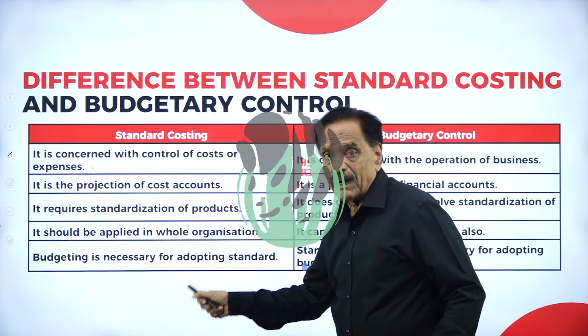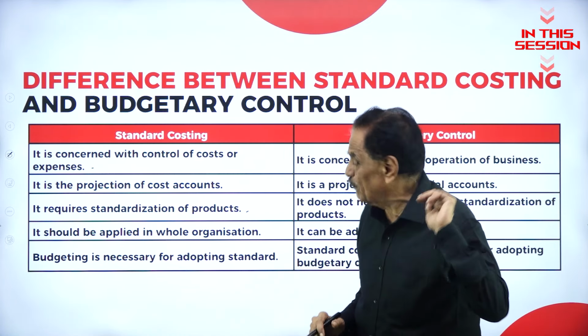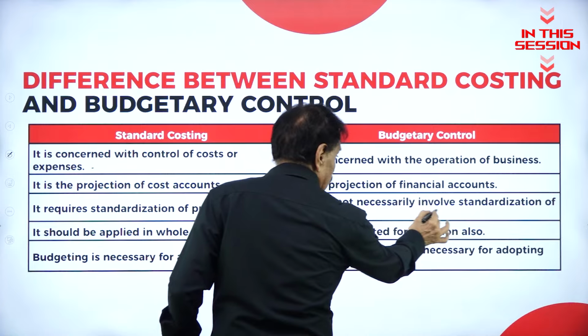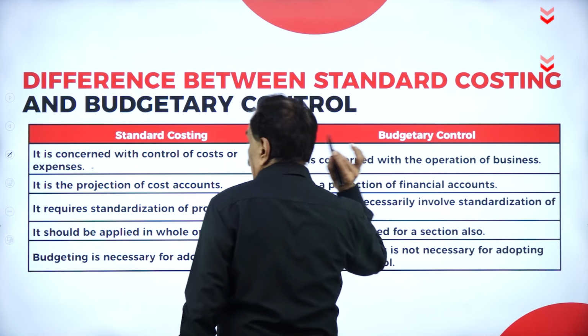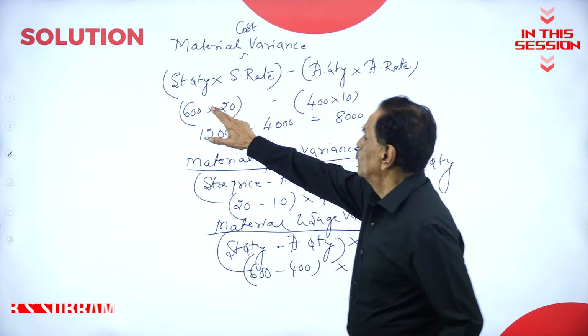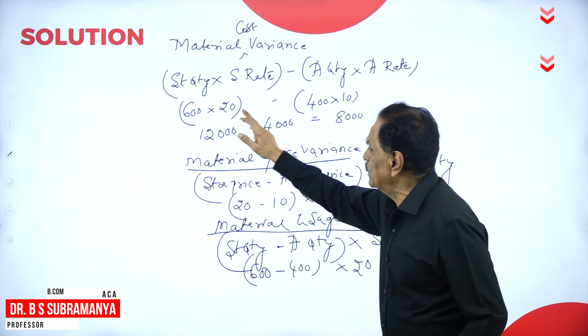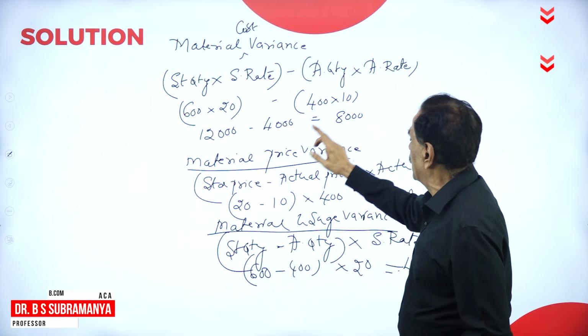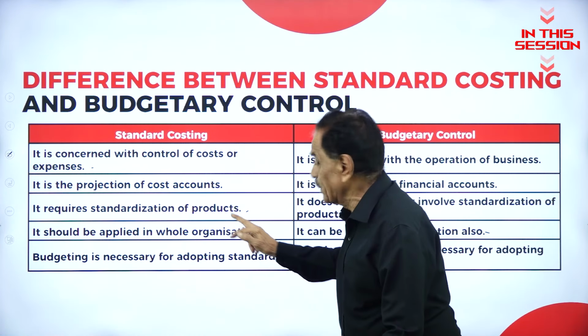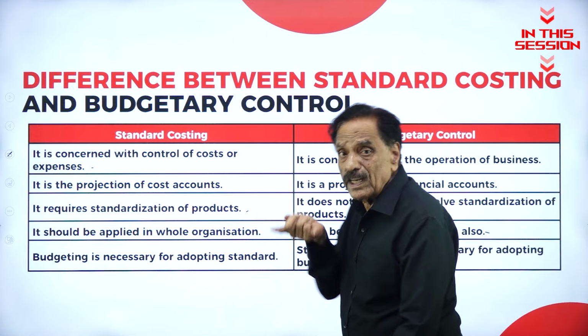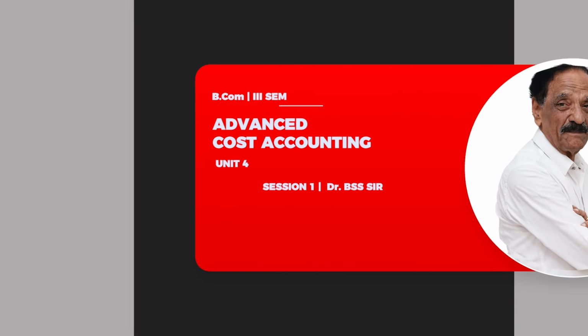Whereas this one requires a standardization of product. It does not necessarily involve standardization of product. Material cost variance, standard quantity standard rate minus actual quantity actual rate. 620, 12,000 minus 4,000 is 8,000. It is the projection of cost account. It is a projection of financial accounting.